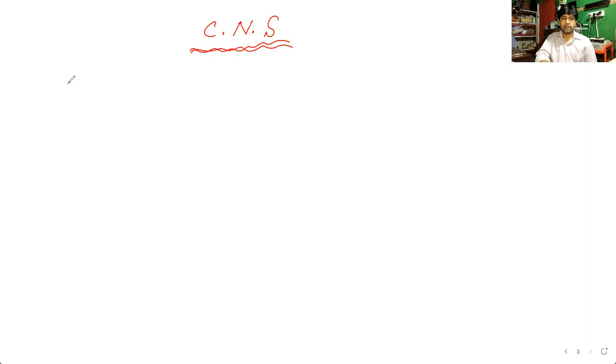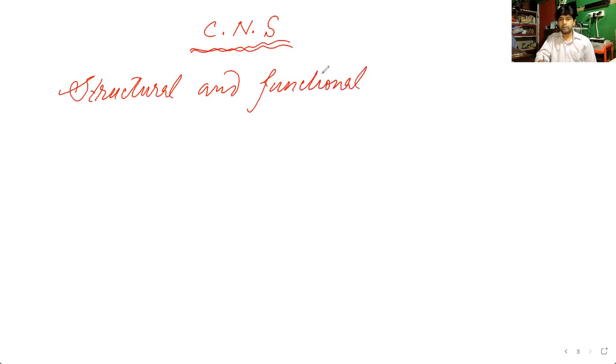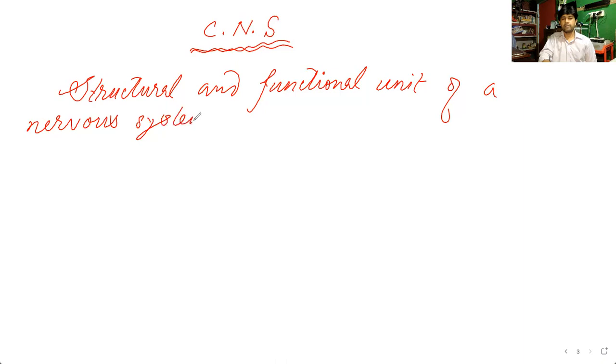So that is what I want to tell you, that the structural and functional unit of a nervous system. So what is that? That is a nerve cell.